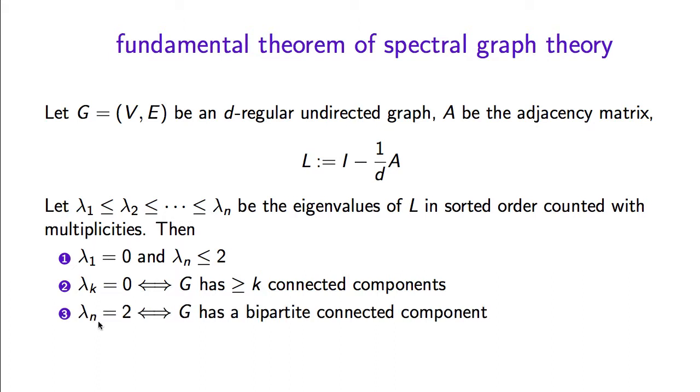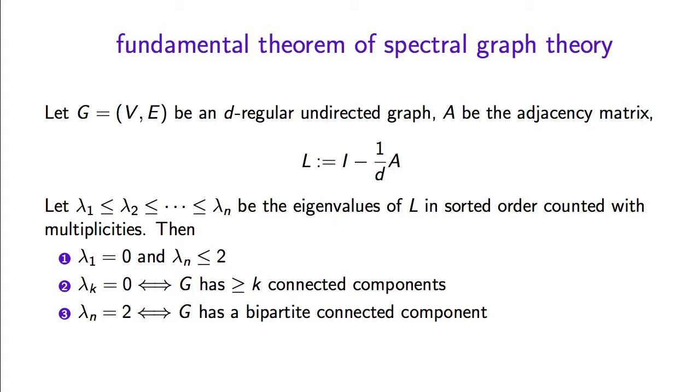And the highest possible value is 2, and it's achieved if and only if G is bipartite, or in the case in which G is disconnected, if and only if at least one of the connected components of G is bipartite.